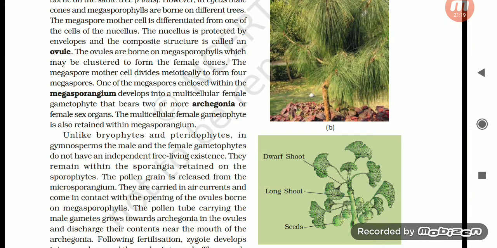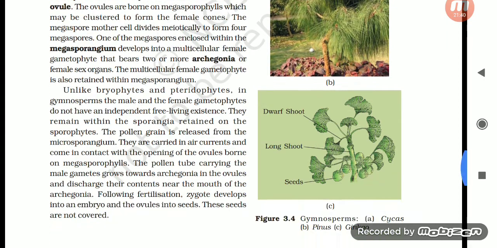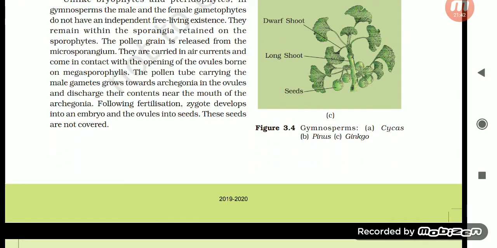The pollen grain is released from the microsporangium. They are carried in air currents and come in contact with the opening of the ovules borne on megasporophylls. The pollen tube carrying the male gametes grows towards the archegonia in the ovules and discharges its contents near the mouth of the archegonia. Following fertilization, the zygote develops into an embryo and the ovules into seeds. These seeds are not covered.